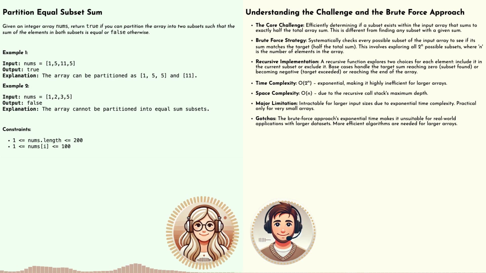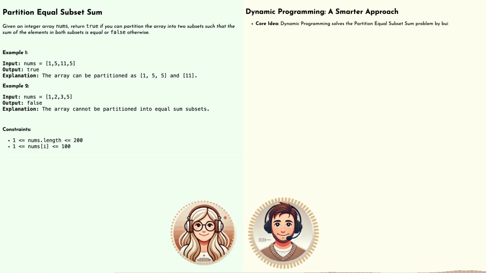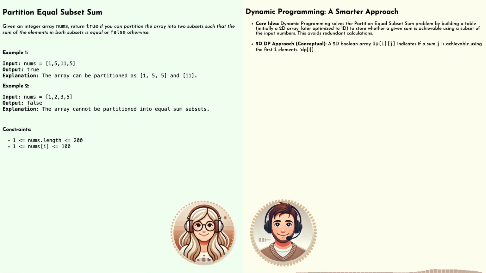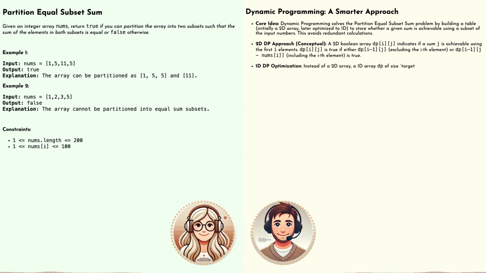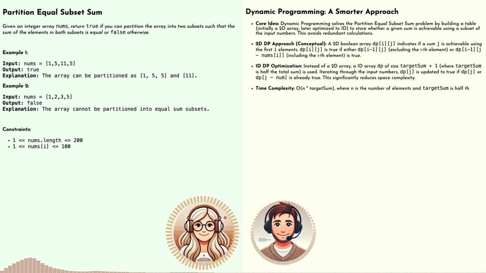Let's start with a naive approach, just to get a feel for the problem structure. It's what we call the brute force method. Imagine trying every single combination of numbers in the array, adding them up and seeing if we get half the total sum. We'd essentially exhaust all possibilities. Eventually that works, but wouldn't that take forever, especially with a massive array?